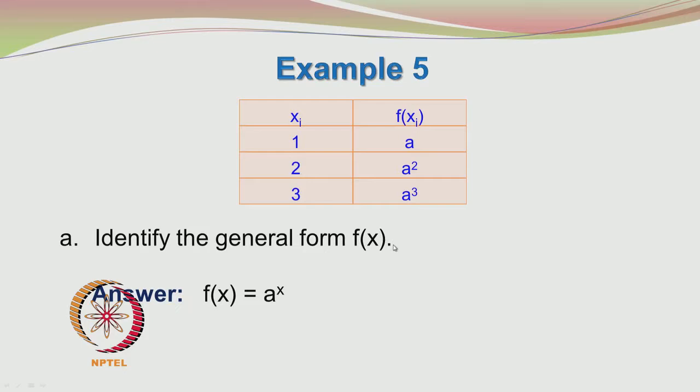As I said a short while earlier, f of x is equal to a power x, a squared, a cube. So, this exponent is matching with the x value, so it becomes a power x.